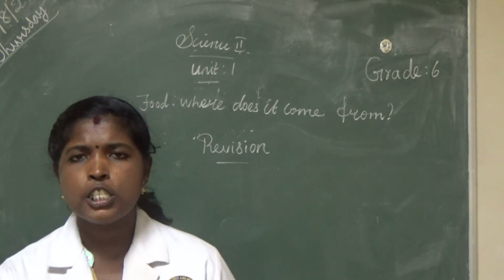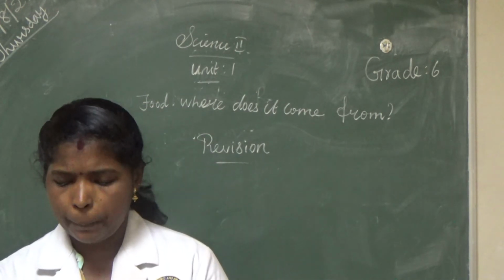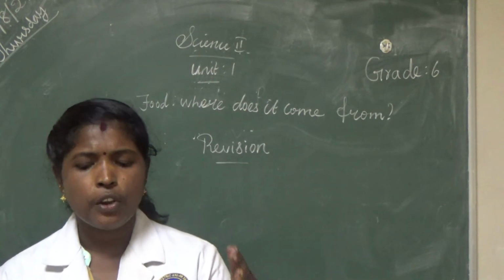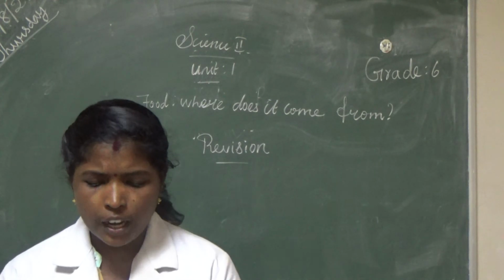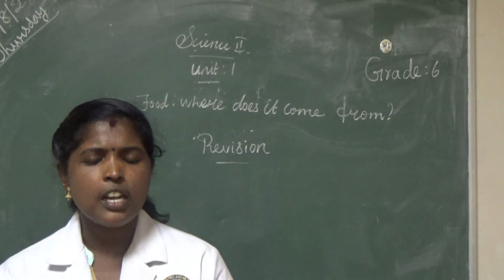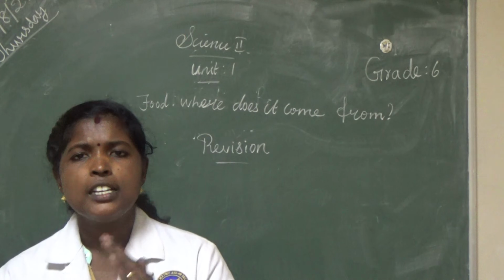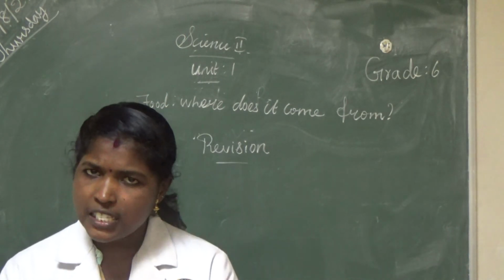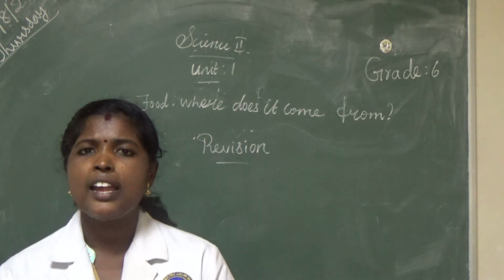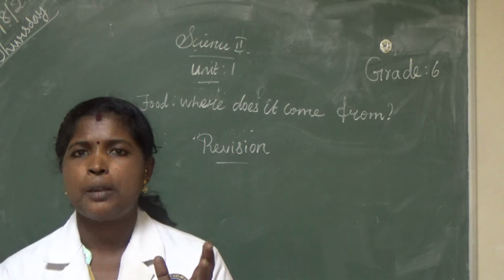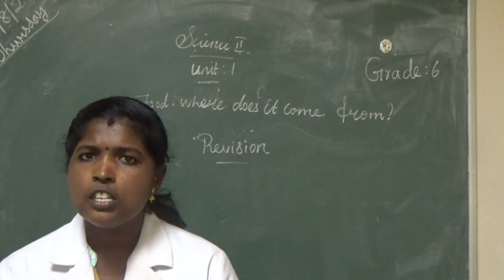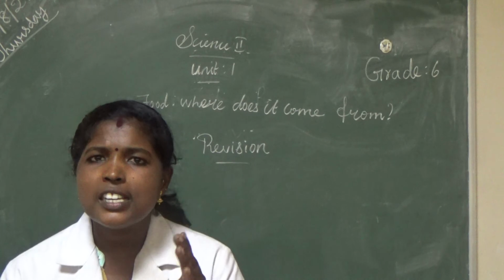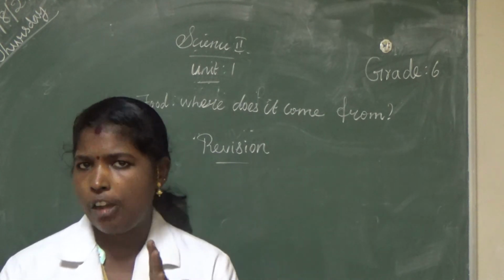Next question. What is sprouting? Page number 13. Sprouting involves soaking seeds, draining the water and then leaving them till they germinate. So listen, sprouting involves soaking seeds, draining the water and then leaving them till they germinate. It is sprouting.